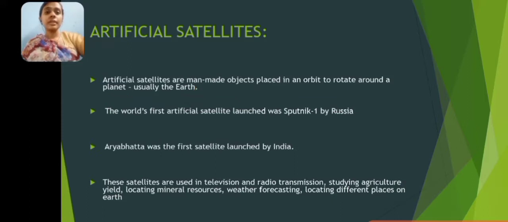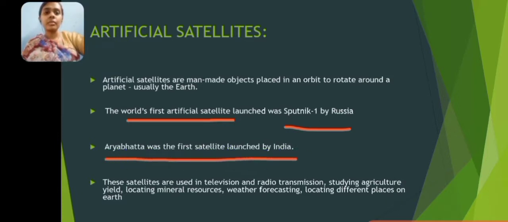The world's first artificial satellite is Sputnik, and it was launched by Russia. India also launched its first satellite. It is Aryabhatta. I repeat again, the world's first artificial satellite was launched by Russia, which is named Sputnik.